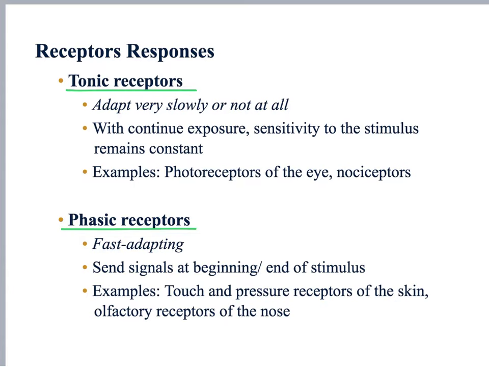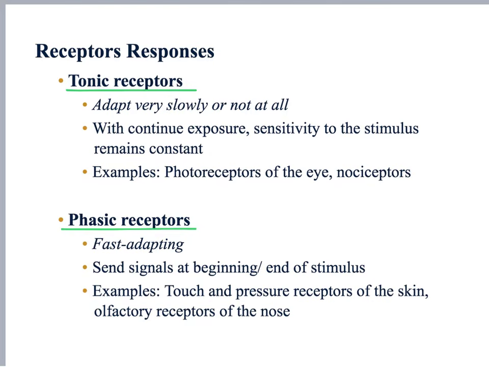Some tonic receptor examples are the photoreceptors in our retina and also the pain receptors, which are called nociceptors. Pain receptors do not adapt. They keep sending information non-stop to our brain, informing that something is injured in our body. And if we stop and think, it would be really stupid if our pain sensory receptors adapted, because we would never end up going to the doctor trying to fix the problem. So that constant pain letting us know that something is wrong makes us do something about it.